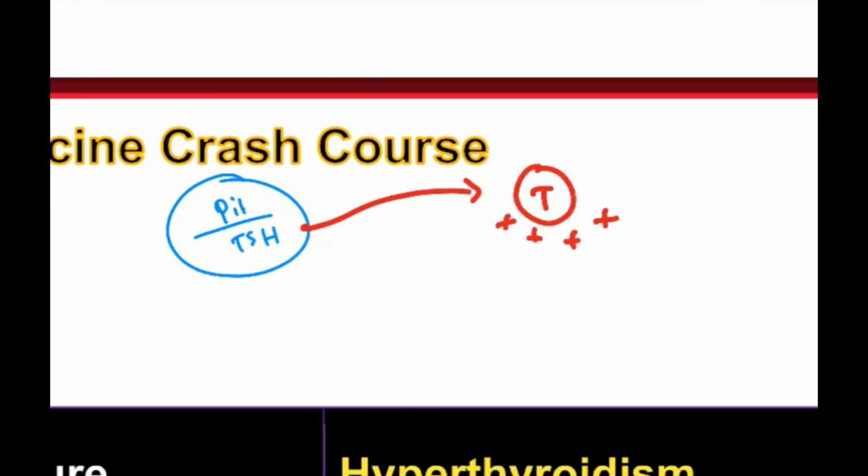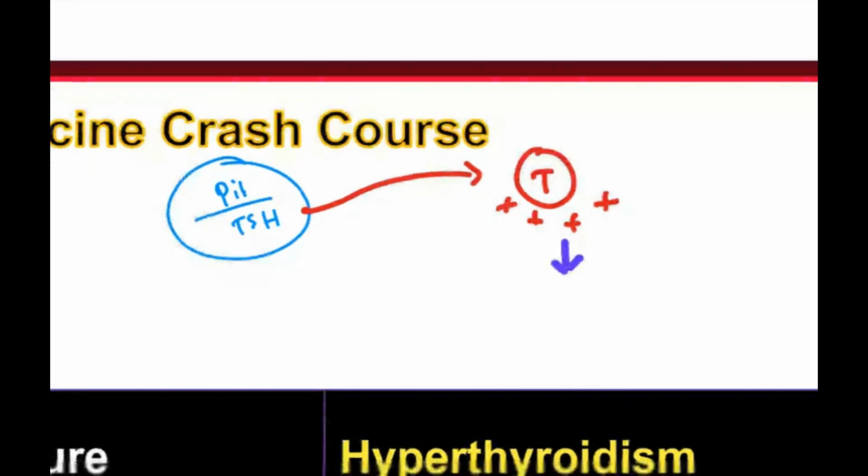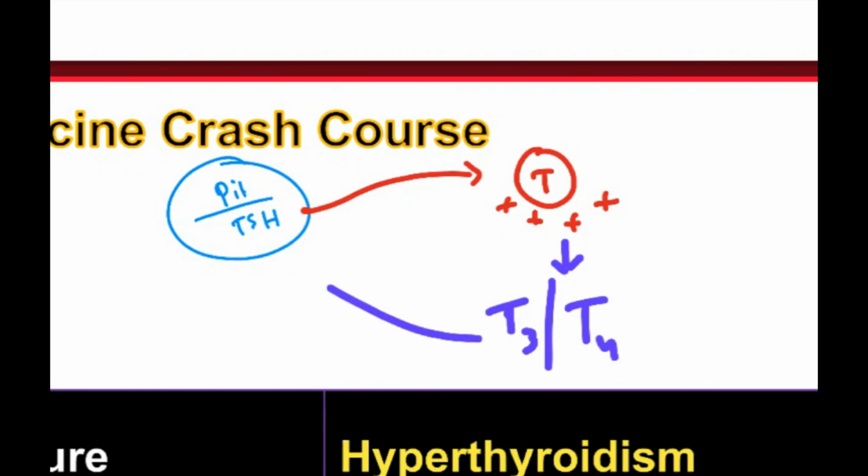This stimulated thyroid gland will release lots of thyroid hormone, either T3 or T4, the iodinated hormones. These T3 and T4 will go and block the TSH secretion. So this is a feedback mechanism.